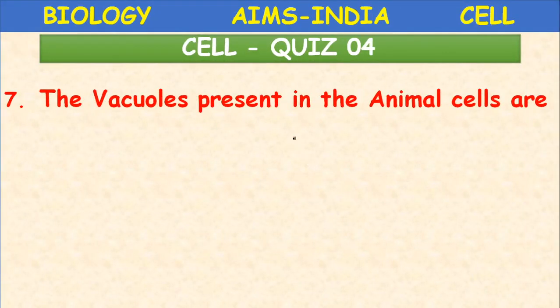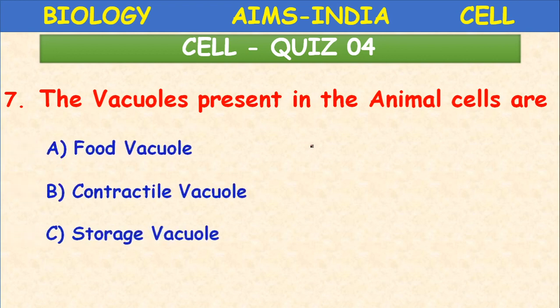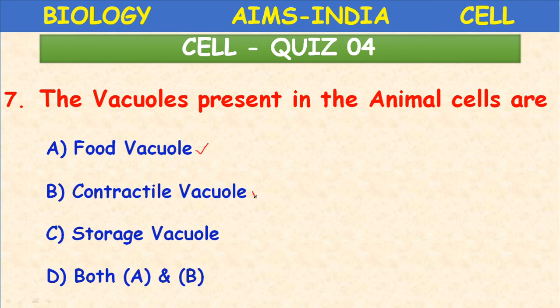Next, the vacuoles present in the animal cells are food vacuole, contractile vacuole, storage vacuole. What are the vacuoles present in the animal cells? Yes, food vacuole, contractile vacuole. So the answer is D, both A and B.